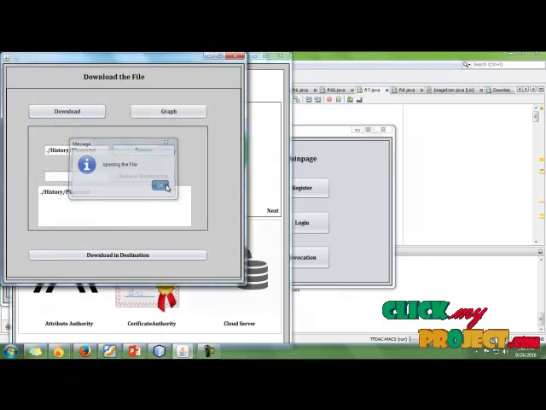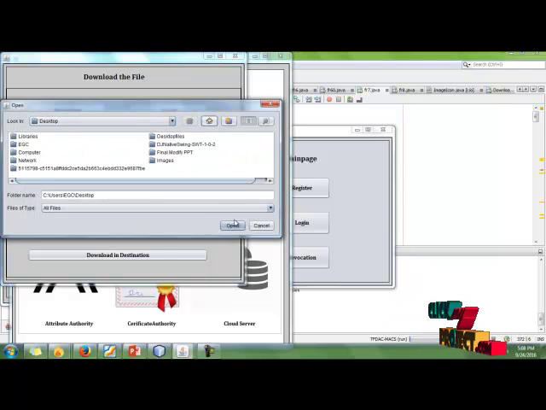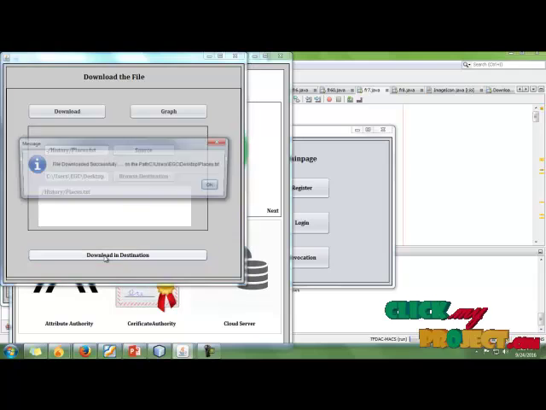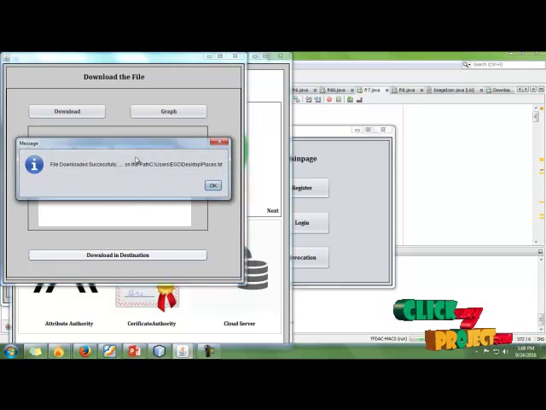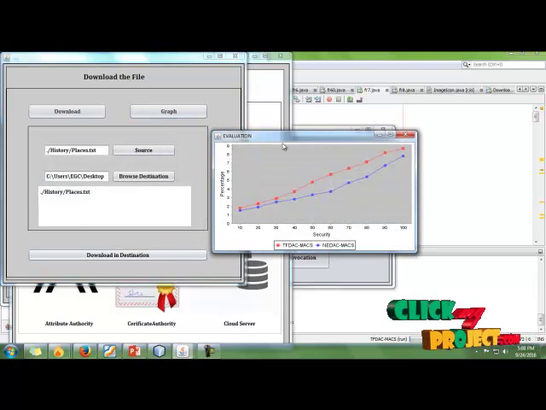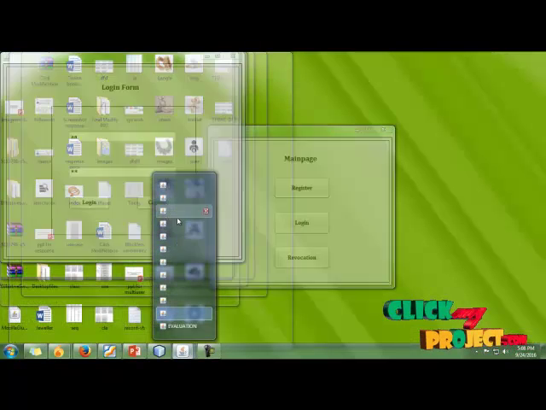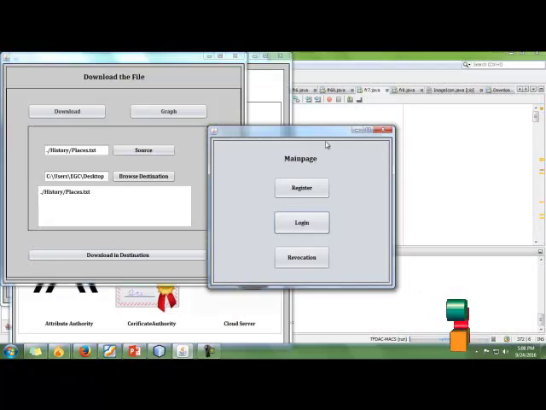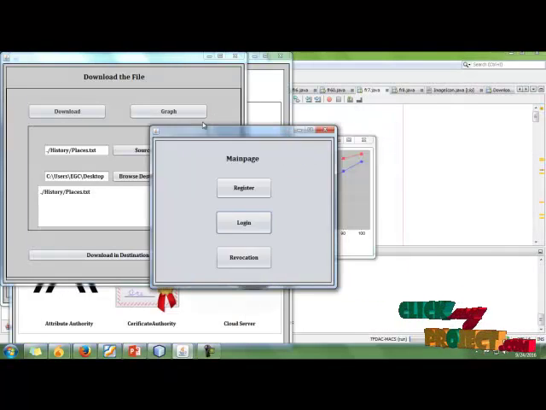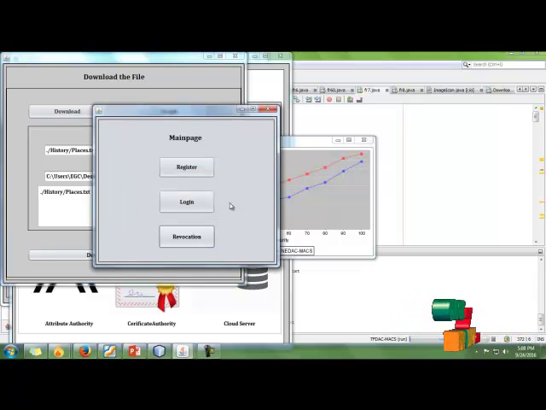Here, choose any one folder. Okay, and then click download. Now the file is downloaded in that particular location. Now this is a graph for our proposed and the existing process, and now the user wants to be revoked from the process. For that they click the revocation. Now the user has been removed from the group successfully.